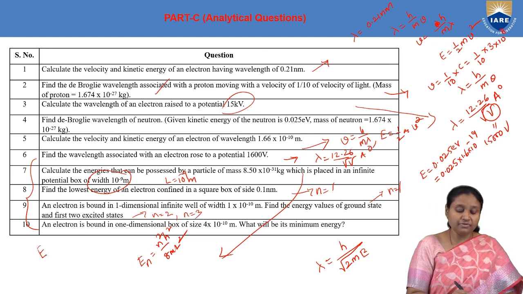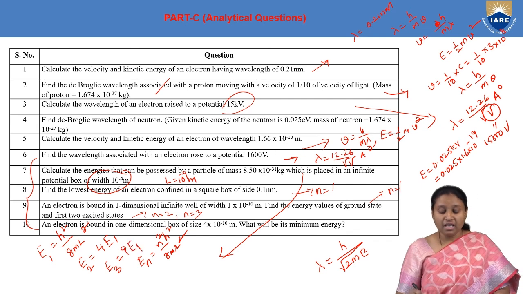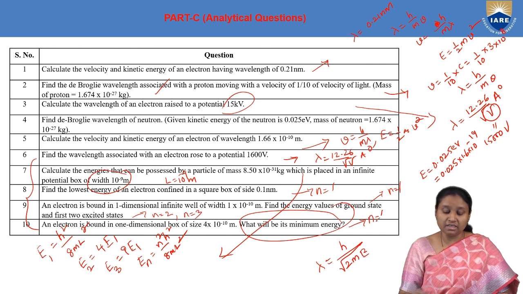Or simply, once we find E1 by making use of the formula h square by 8 m L square, how do we find the first excited state? It is 4 times E1. And what is the energy of the second excited state? It is 9 times E1. And coming to the last problem, when we talk about minimum energy, we have to substitute n is equal to 1 in this particular formula.